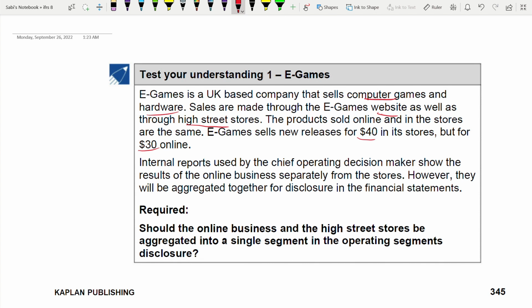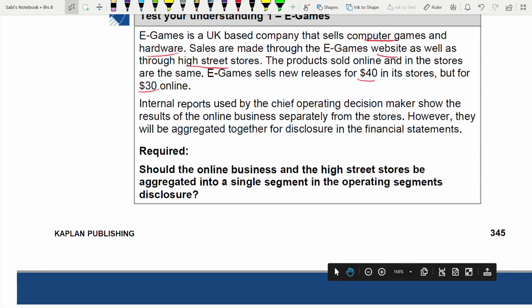Okay, the chief operating decision maker, they are showing the results of the online business separately from the store. However, they will aggregate together for disclosure. Okay, should the online and the high street be aggregated into a single segment, or should you separate, is the question. Whenever a question like this comes, you have to link this to the four things that are given. What is it? Product and service, distribution method, type of the customer, production process. So you have to see whether they are similar or not. If they are similar, you can aggregate.